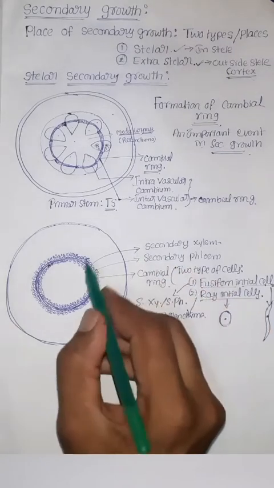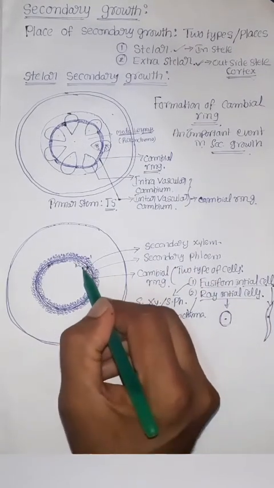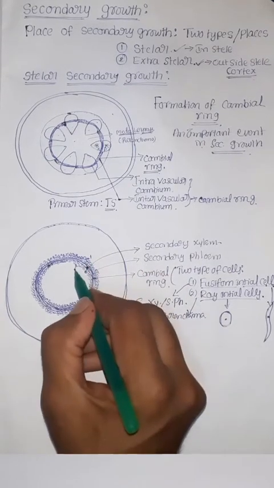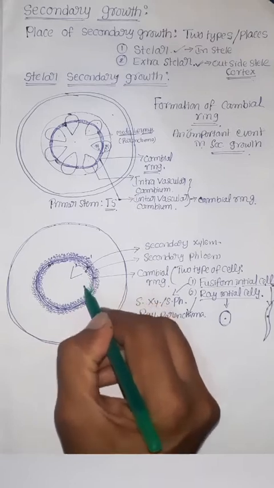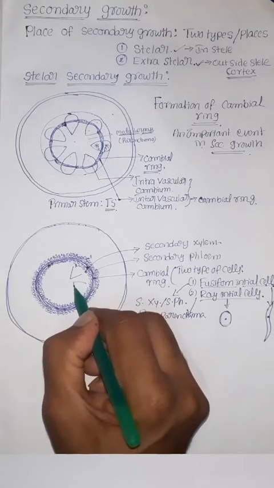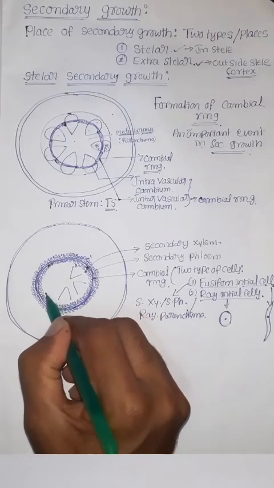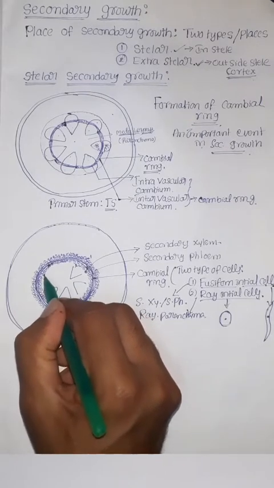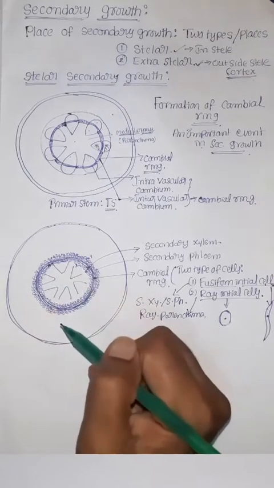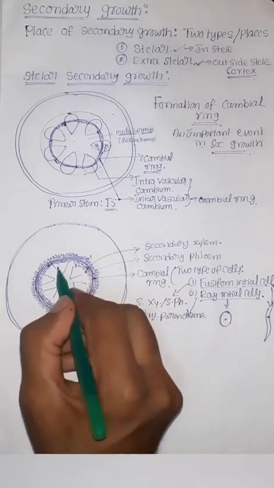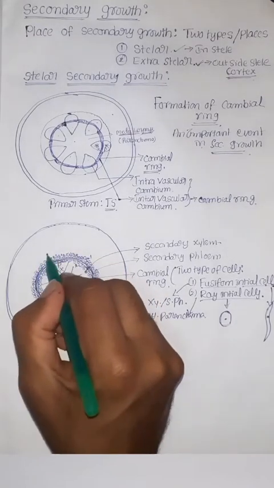Here, due to the activity of the cambial ring, two more additional layers were added. Towards the outside, secondary phloem is added; towards the inside, secondary xylem is added. Due to the addition of secondary xylem, the primary xylem is pushed towards the inside. This is primary xylem.